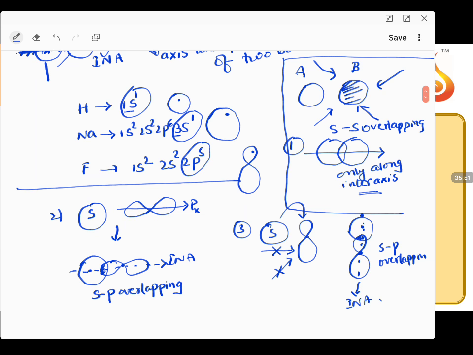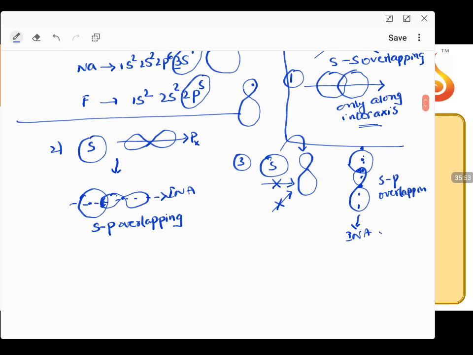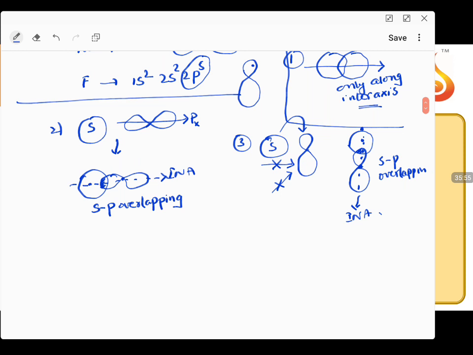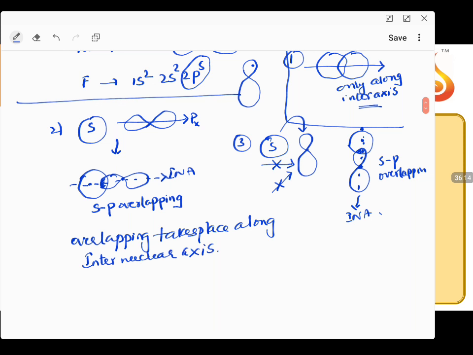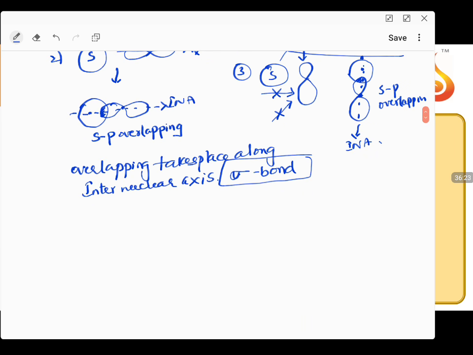Now if you observe, in all the three cases, the overlapping takes place along the internuclear axis. So we say this type of bond is called a sigma bond. This type of bond which takes place along the internuclear axis is termed a sigma bond.